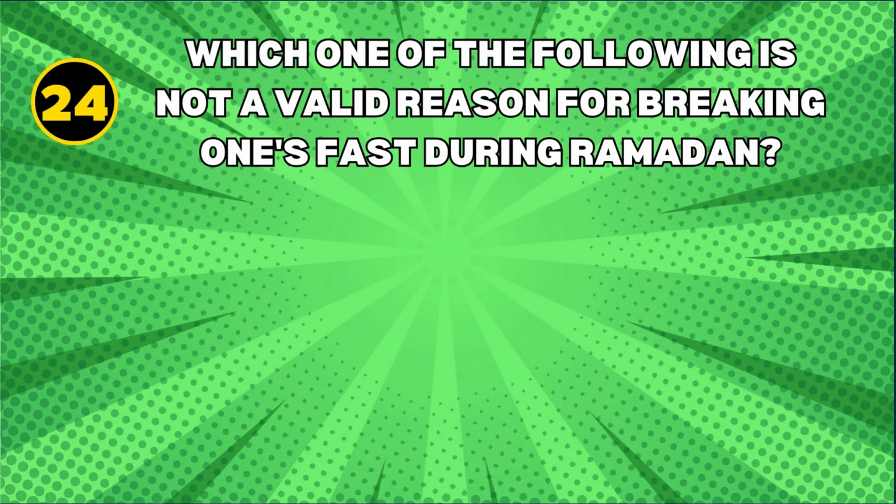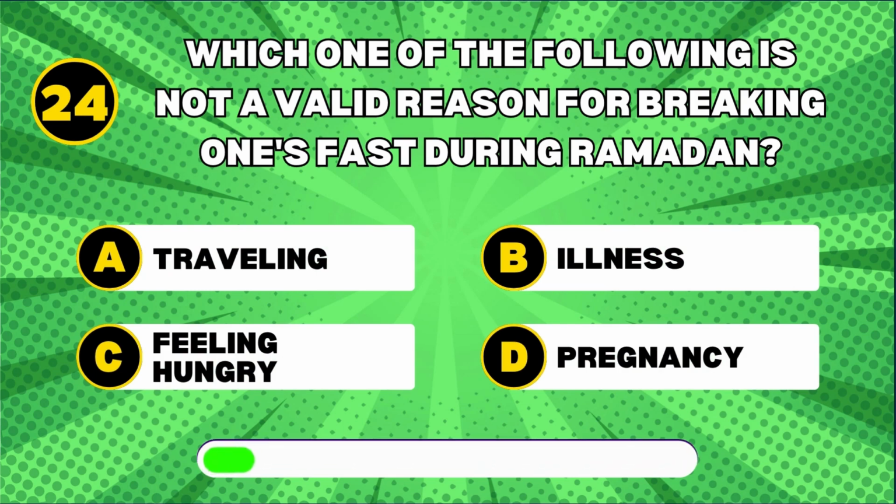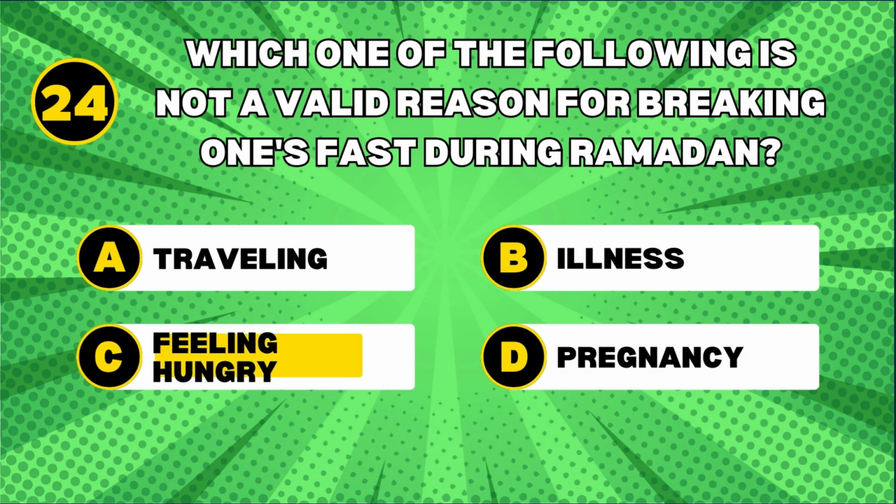Which one of the following is not a valid reason for breaking one's fast during Ramadan? Feeling hungry. Feeling hungry is not considered a valid reason to break the fast during Ramadan, as the fast is intended to teach discipline and self-control.